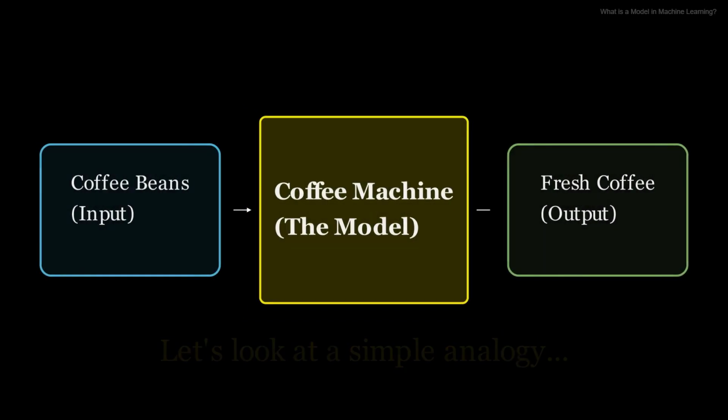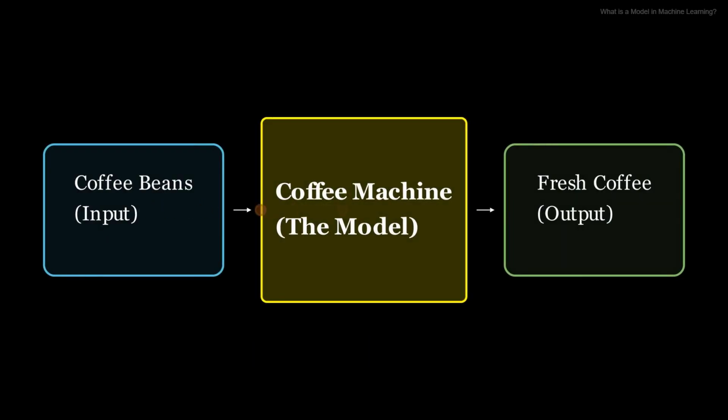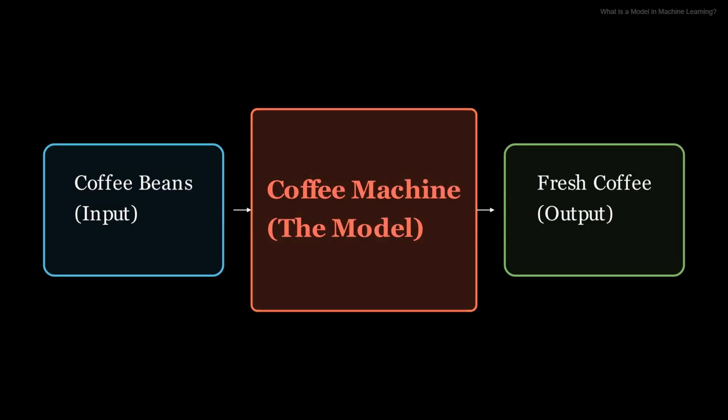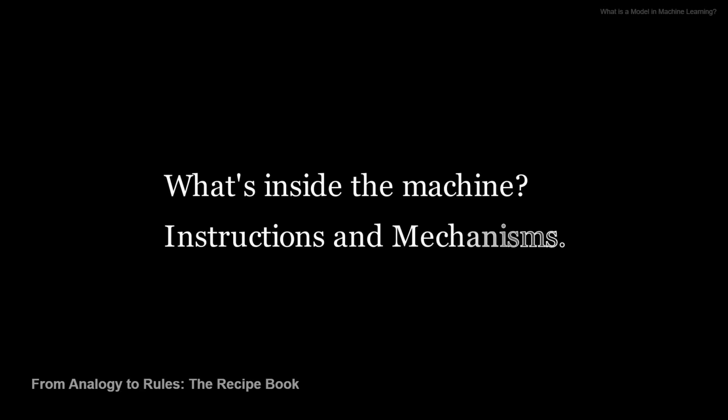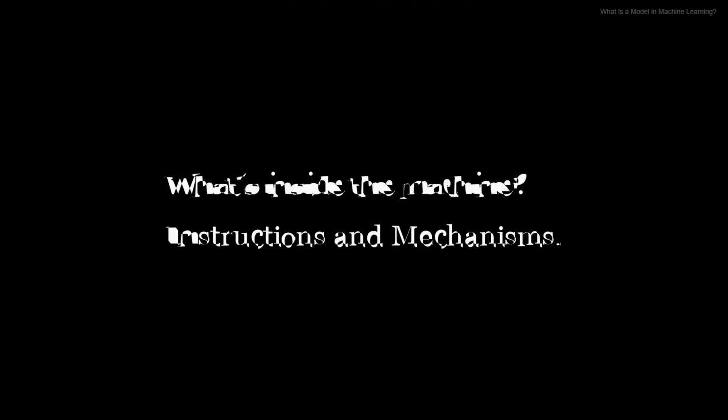Think about a coffee machine. You put in coffee beans, the machine processes them, and out comes a delicious cup of coffee. The coffee machine itself, with its internal mechanisms and rules for making coffee, is like a model in this scenario. Now, let's refine that idea. Inside the coffee machine are a set of instructions and mechanisms that define how it turns beans into coffee.